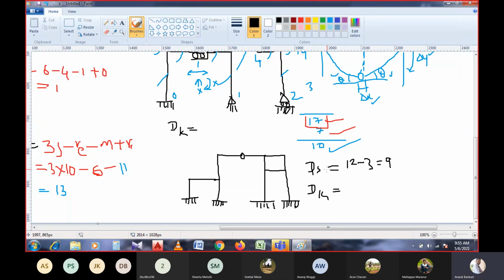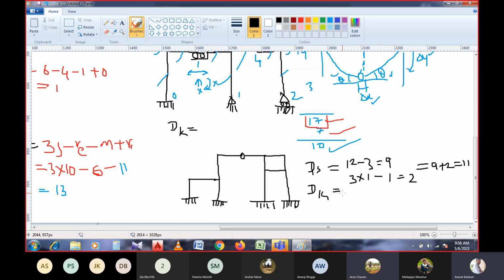Okay. Ds is 12 minus 3, right? There are 4 numbers of supports with 3 numbers of reactions, and that is Dse. And Dsi will be 3 into closed loop is 1, minus we have 1 release reaction, so 3 minus 1 will be 2. Both together, 9 plus 2 will be 11, right? So the degree of statical indeterminacy for the given frame is 11.